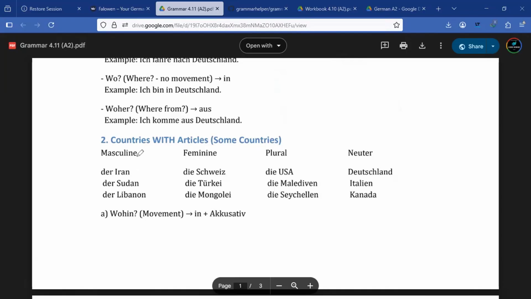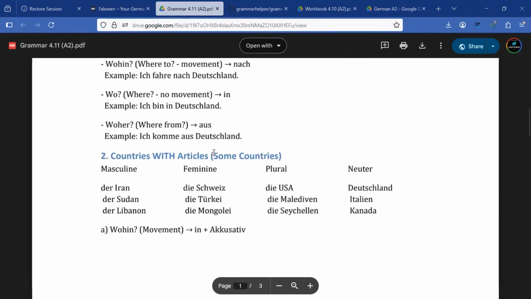So we have masculine countries like the Iran, the Sudan, the Libanon, and feminine countries like die Schweiz, die Türkei, die Mongolei, and some of the plural countries. We have the USA and so on, right?